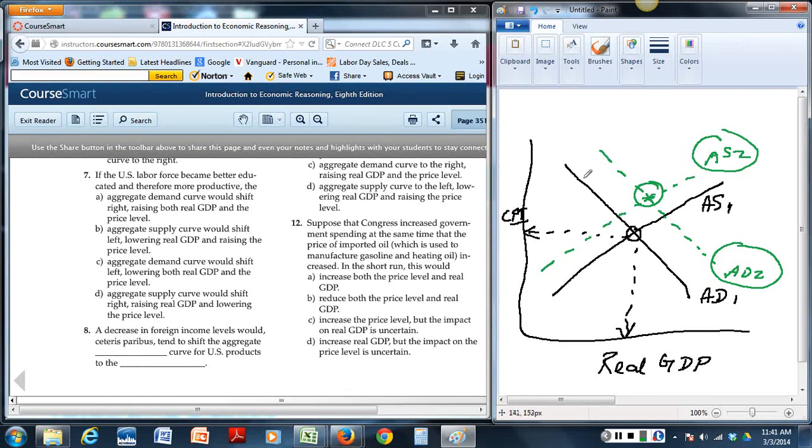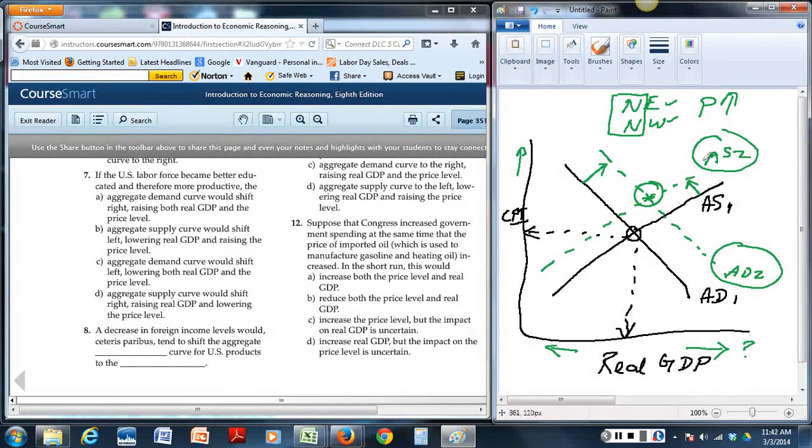So let's look at the demand curve. It moved from here to here, in a direction of north and east. The supply curve is moving in this direction, north and west. One thing that's common in both shifts is they are moving north. That means price is going up. Price for sure is going up. But in terms of east and west, one is moving east, one is moving west, so I don't know which way things are going to go. Is it going to go west or east more? I don't know.